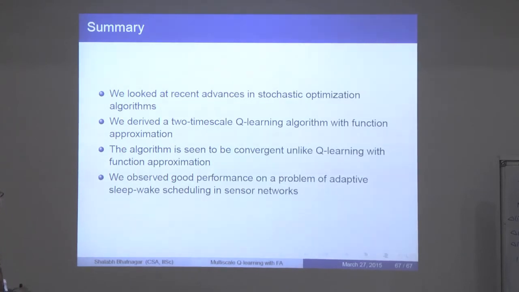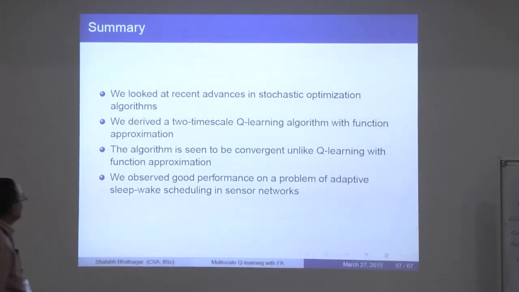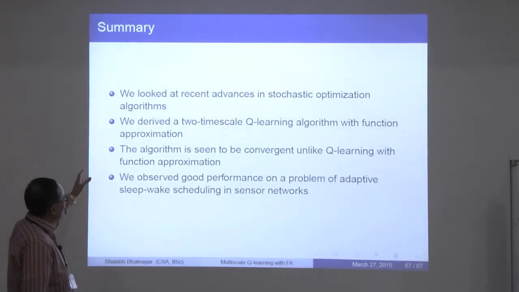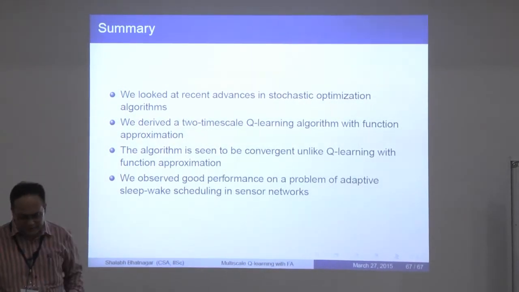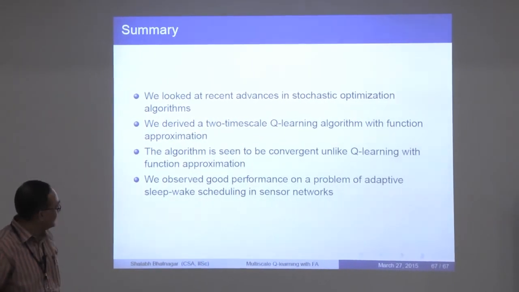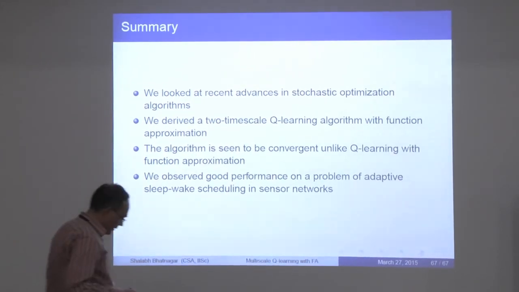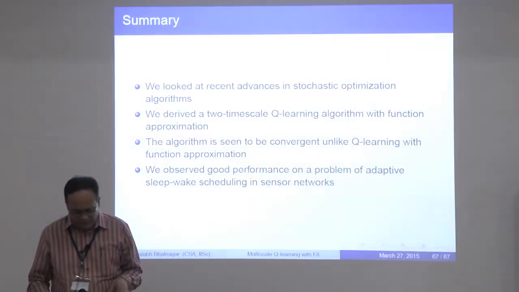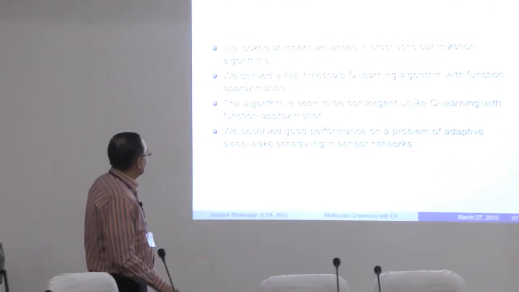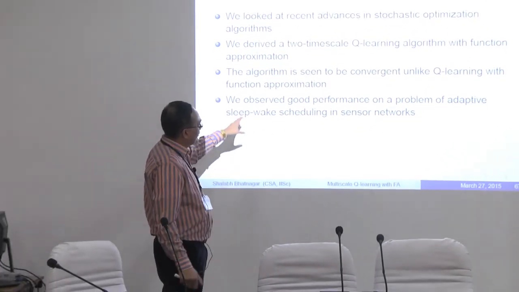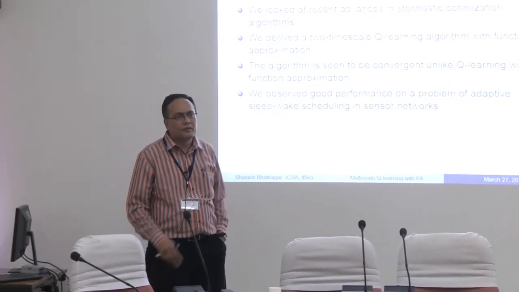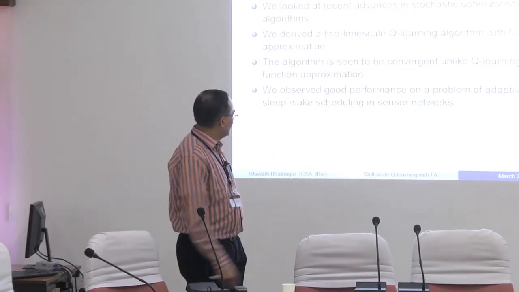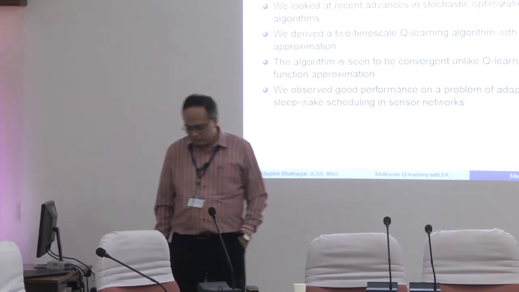To summarize, we looked at some recent advances in stochastic approximation algorithms, and we derived a 2-time scale Q-learning algorithm with function approximation. This algorithm was seen to be convergent: it converges to a set where it stays, at least we know that. And we observed good performance of this algorithm on a problem of adaptive sleep-wake scheduling in sensor networks.